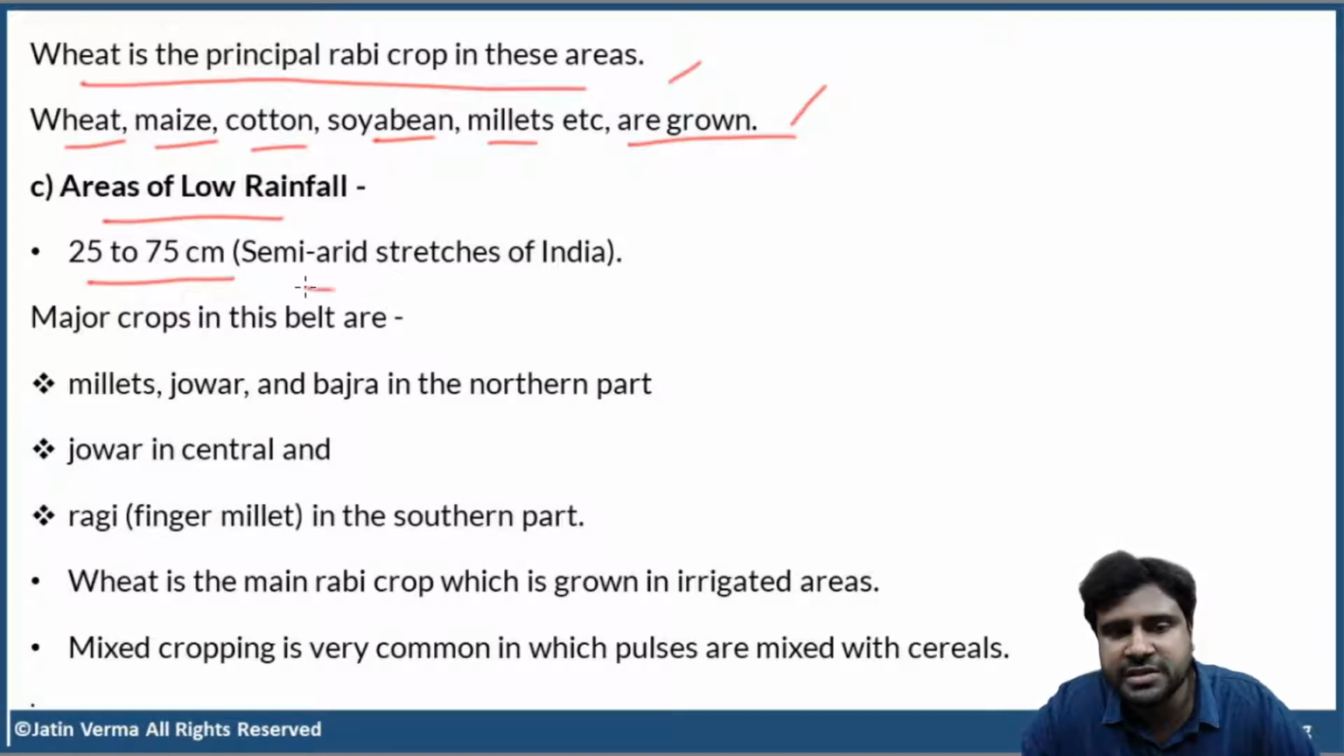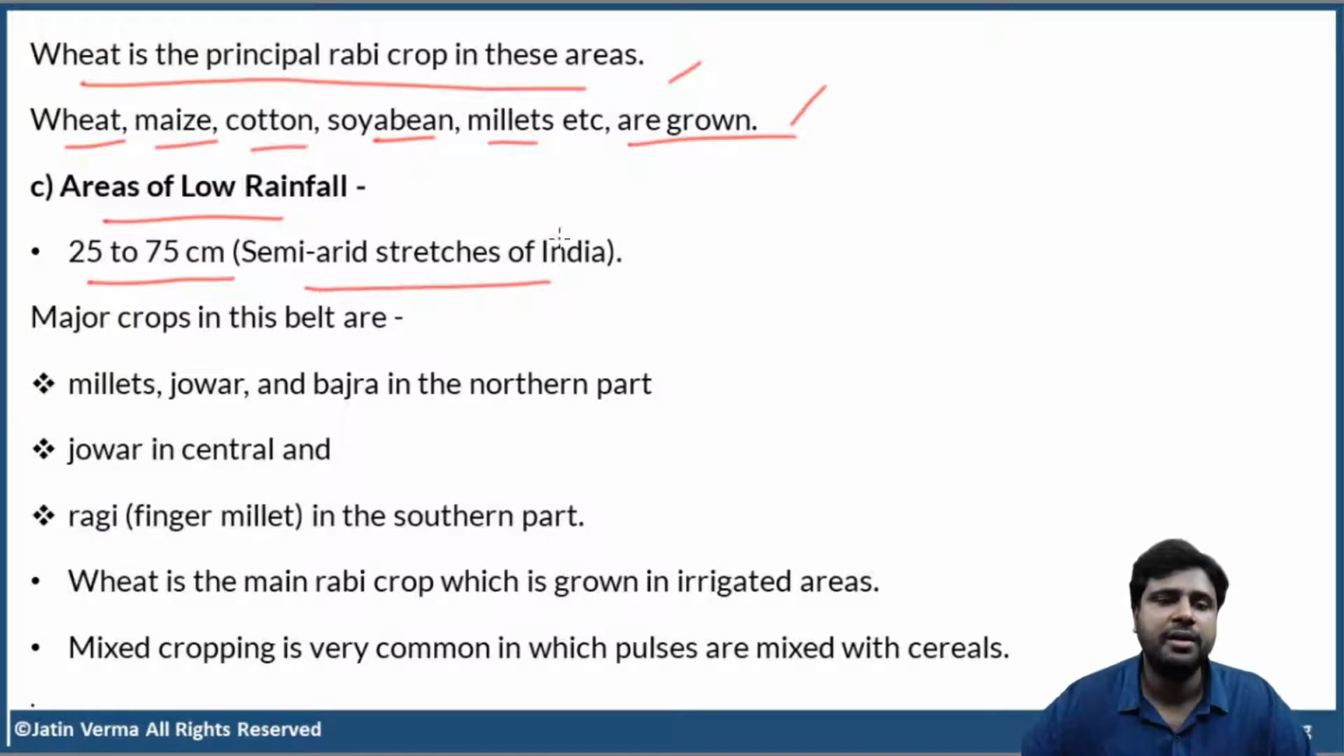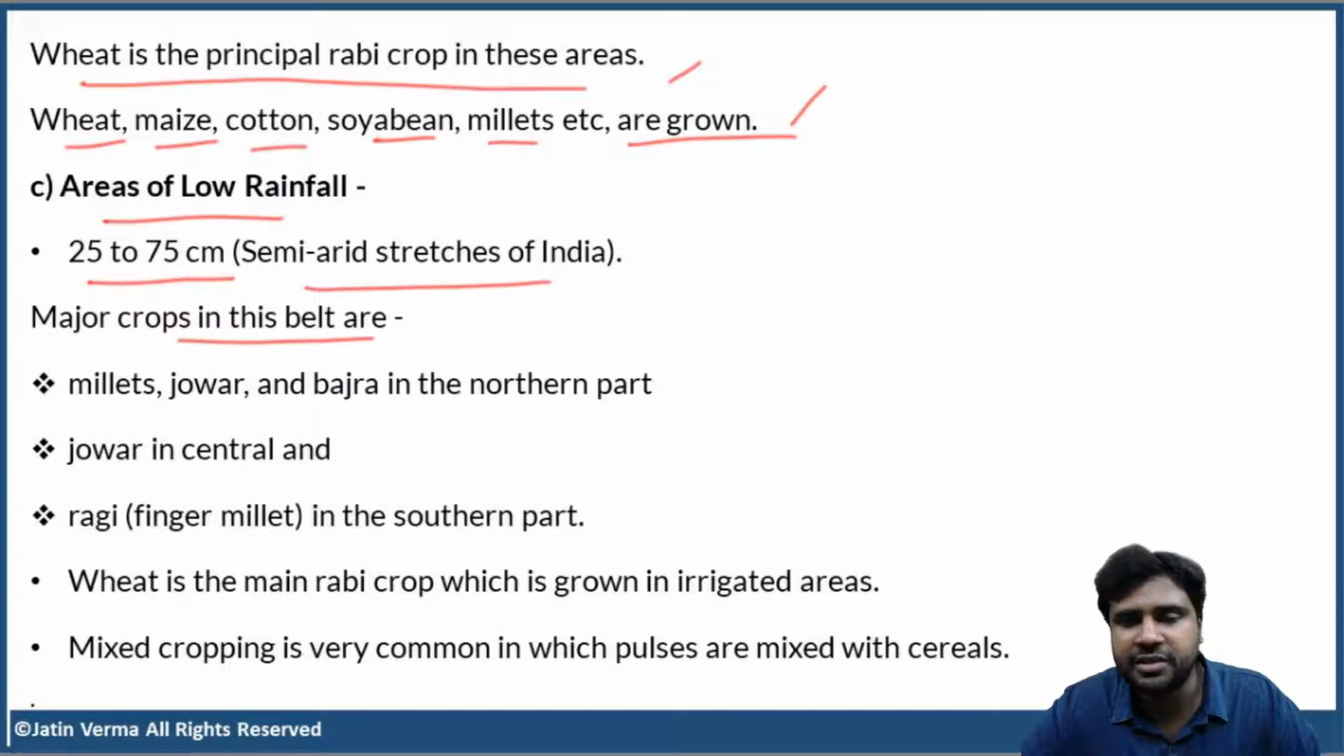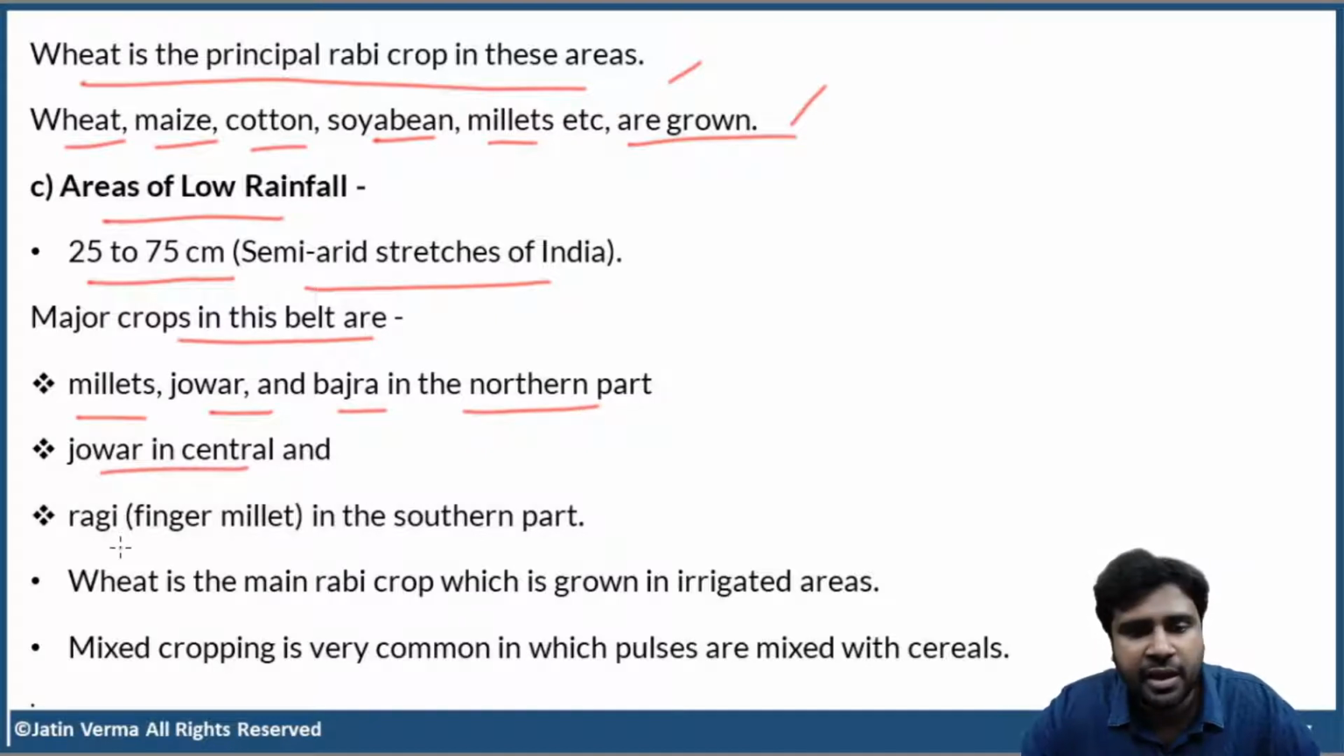All these are semi-arid stretches of India. So, what are the major crops in this belt? Millets, jowar, and bajra are grown in the northern part, jowar in central, ragi, which is also called finger millet, in the southern part.